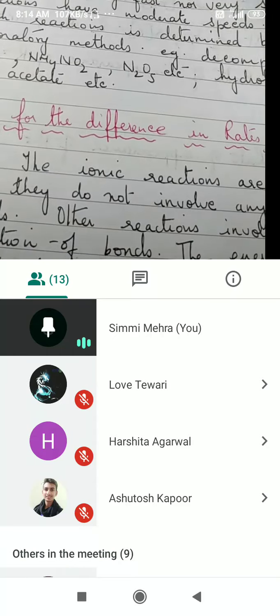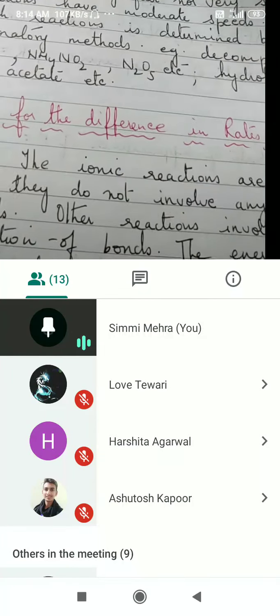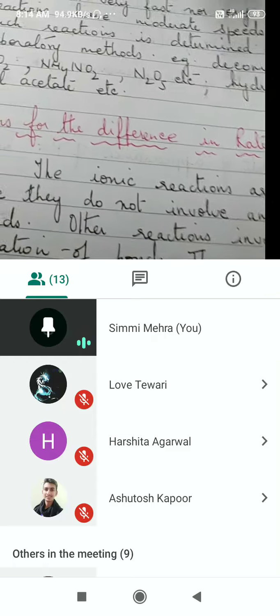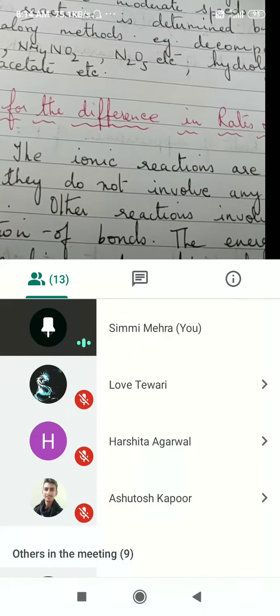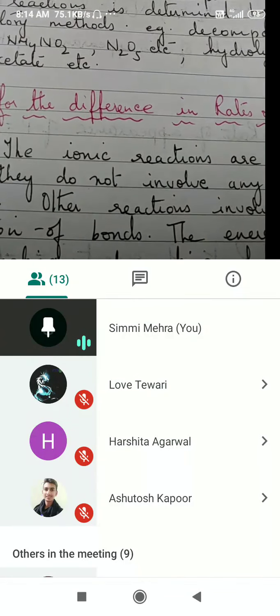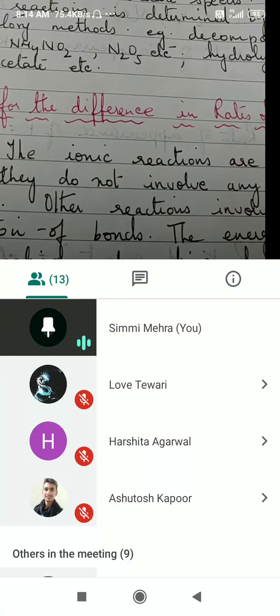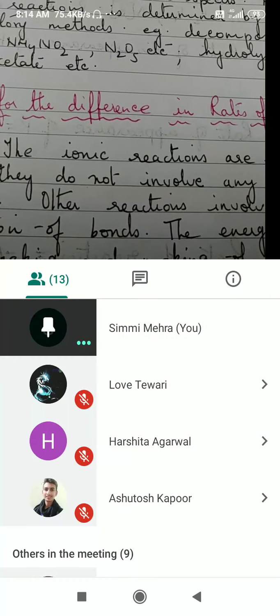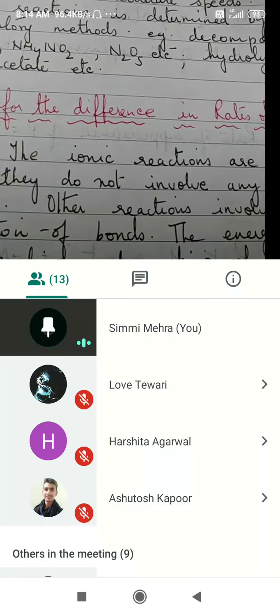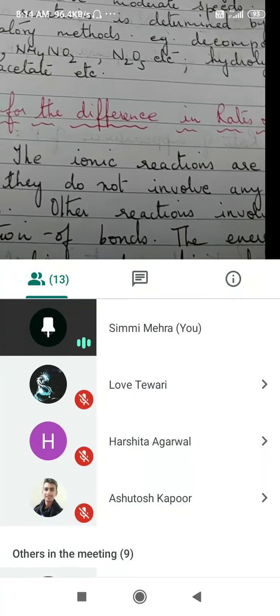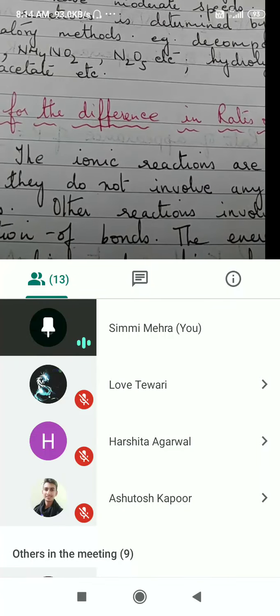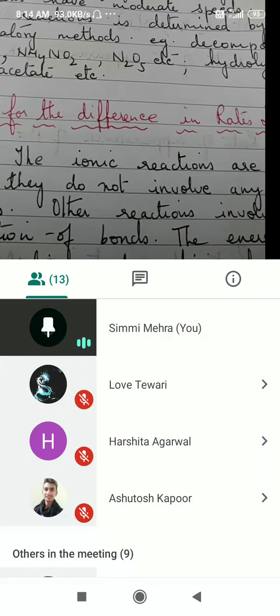No bonds are to be broken, no new bonds have to be formed. It is simply the electrostatic force of attraction which is there. So ionic reactions are instantaneous reactions. In the lab, in salt analysis, I will repeat, all reactions are ionic reactions.